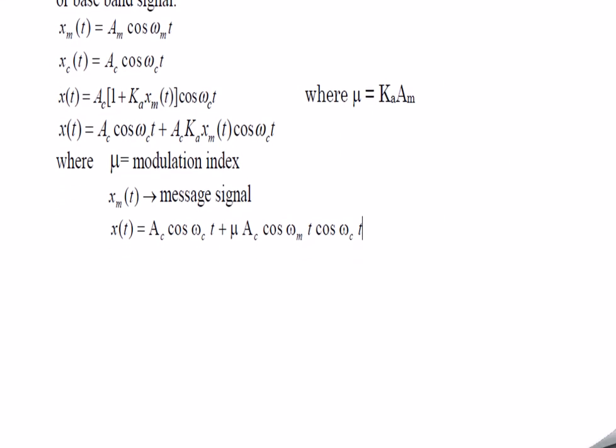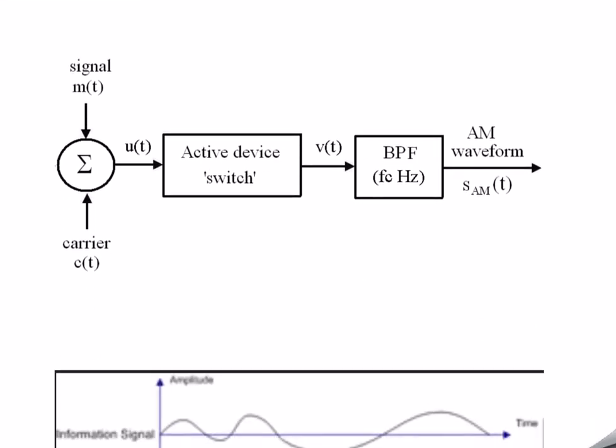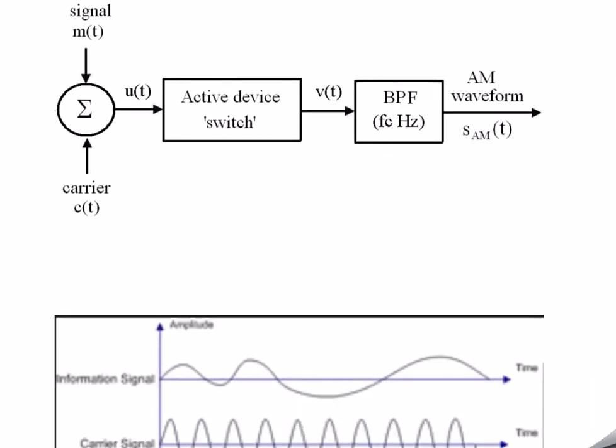So let us quickly try to understand what this AM wave is. The generation of the AM wave is something like this. The signal M of t is the message signal, and the carrier signal is C of t. Both are summed up, a sigma is there, and U of t is the output of the summation.